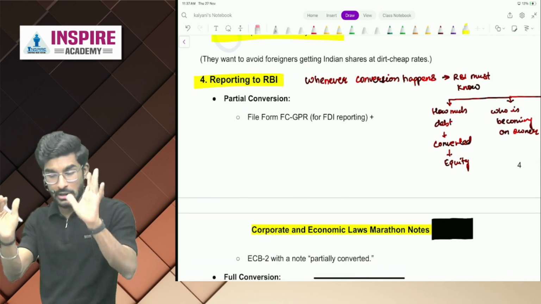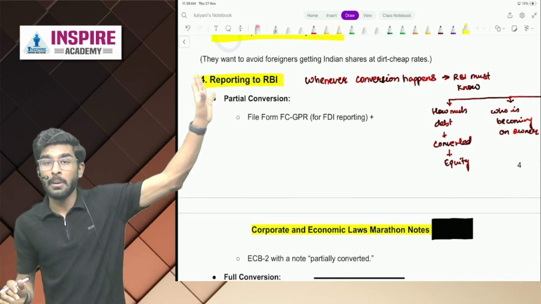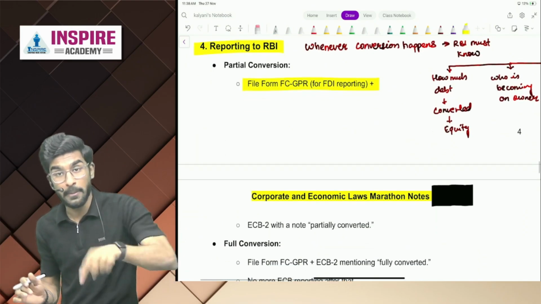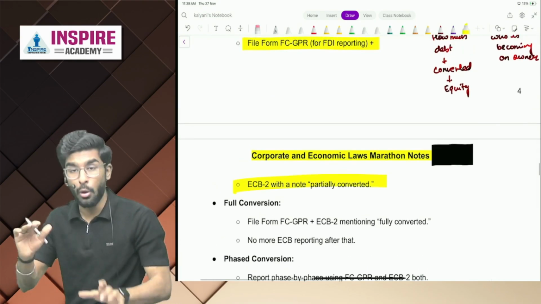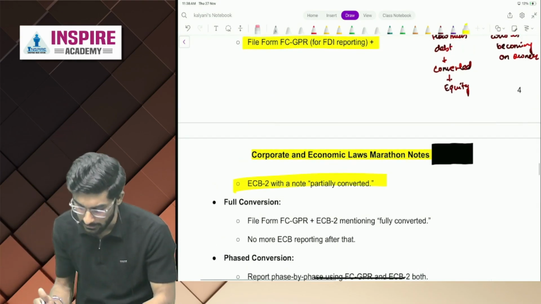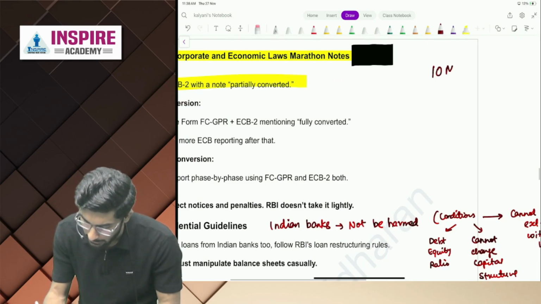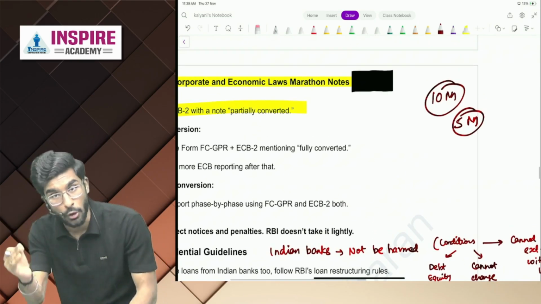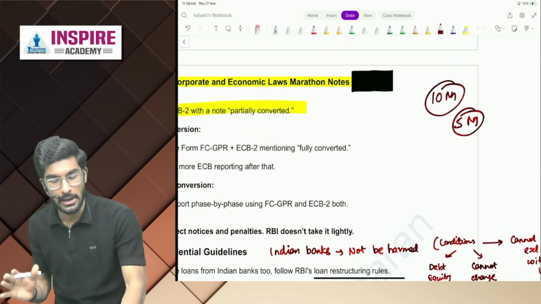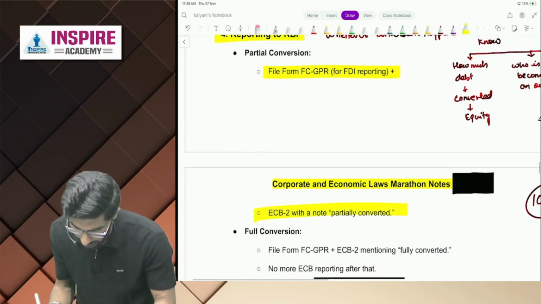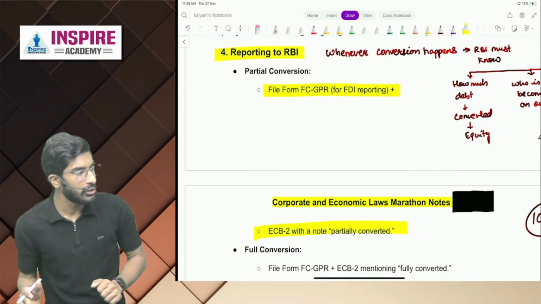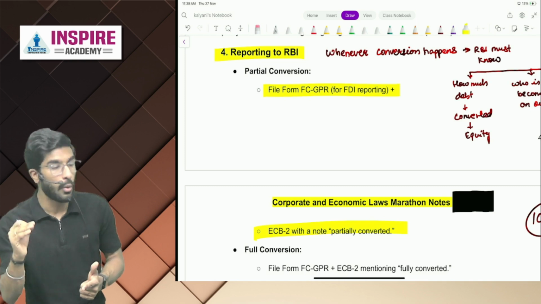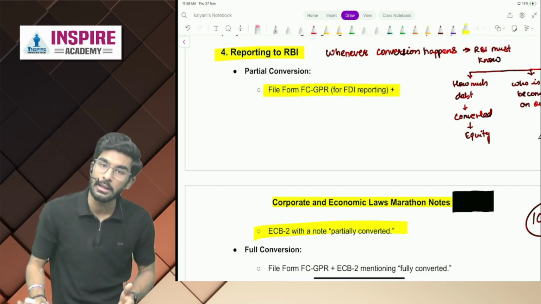Now, reporting to RBI. So whenever a conversion happens, you have to report it to RBI. Remember, people, FCGPR form. So you have to file FCGPR form for FDI reporting plus ECB2 with a note if it is partially convertible ECB. So people, if it is a $10 million ECB and only $5 million you are converting into equity shares, you have to call it a partially converted ECB. Okay. So if it is partial conversion, you have to file FCGPR form plus ECB2 with a note that it is partially converted.